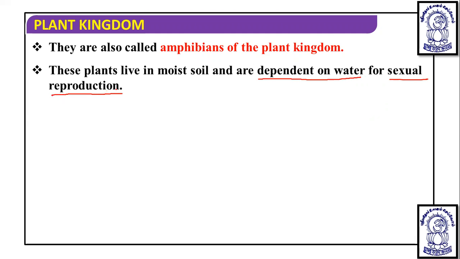The male gametes are motile in bryophytes, and they use water as a medium to reach the archegonia, or to reach the female gamete present in the archegonium. So due to this, they need water. Because of this, they are known as amphibians of the plant kingdom.